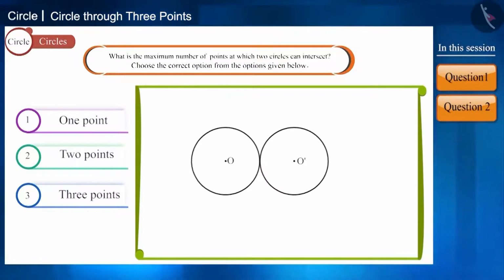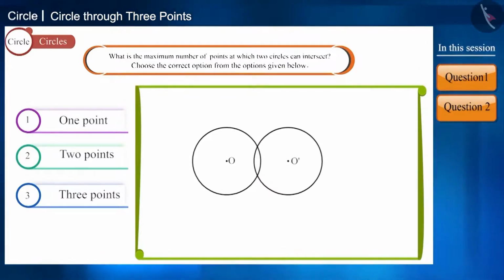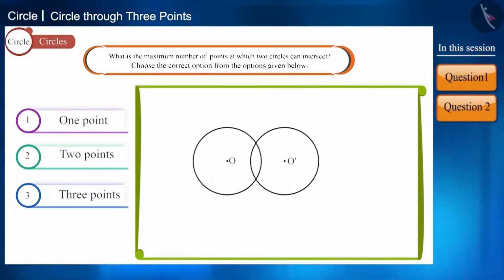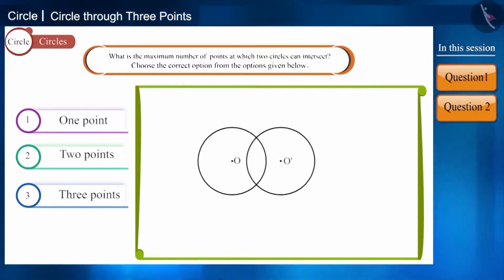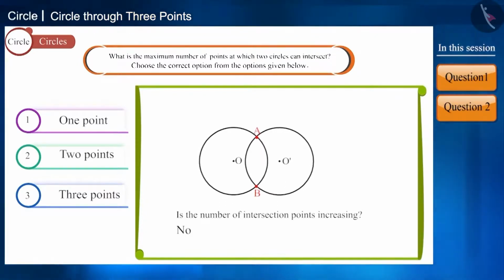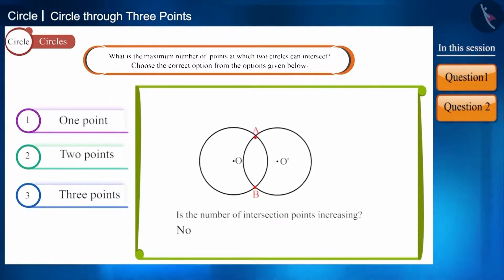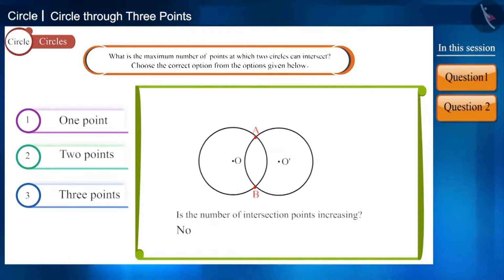Now, if we bring these two circles closer to each other, then you can see that now they are intersecting each other at 2 points. Bring them closer. Is the number of intersection points increasing? No. Even now, the number of points of intersection is only 2.